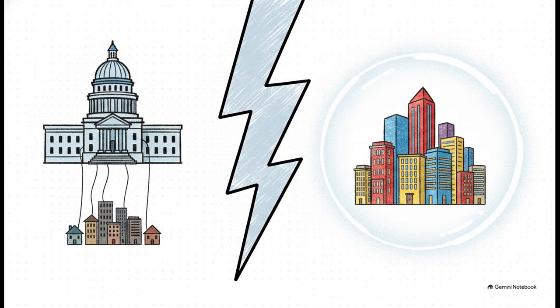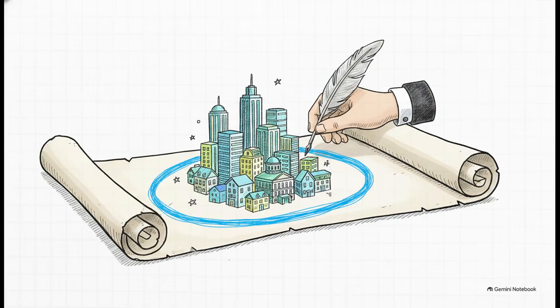But on the other side of the coin, we have municipal home rule. This is a revolutionary concept where cities are actually granted independent, inherent powers of local self-government. It's a real battle for local sovereignty. A perfect concrete example of home rule in action is found right in the Ohio Constitution, specifically Article 18. If you look at Sections 2 and 3, they grant municipalities the authority to exercise all powers of local self-government. This was a massive shift, officially allowing cities to break free from total state control.